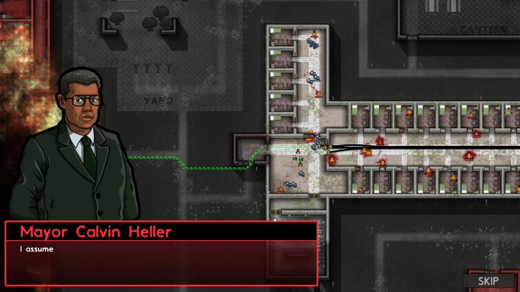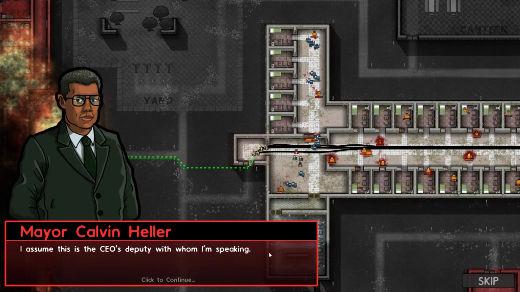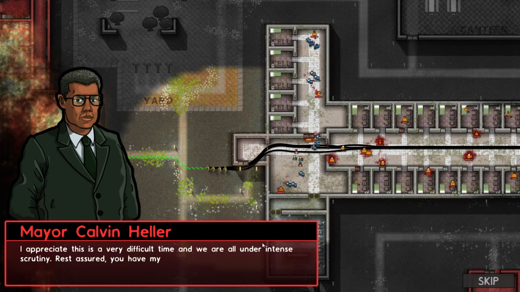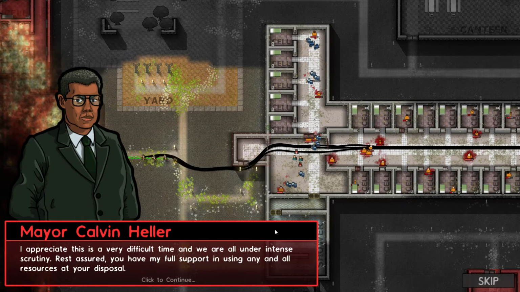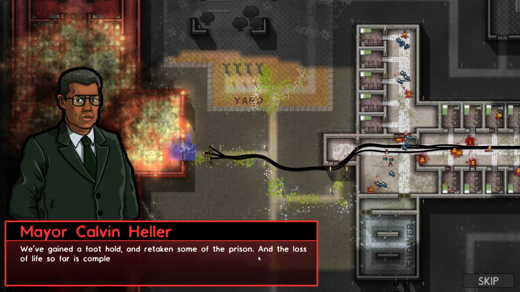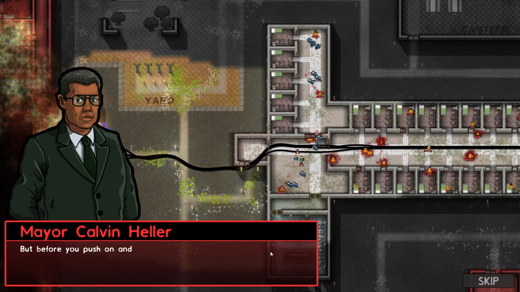The mayor's phoning. I assume this is the CEO's deputy with whom I'm speaking? I appreciate this is a very difficult time and we're all under intense scrutiny. Rest assured if you have my full support in using any and all resources at your disposal. We gained a foothold and retaken some of the prison, and the loss of life so far is completely justifiable. I mean, that's a weird thing to say, but sure.